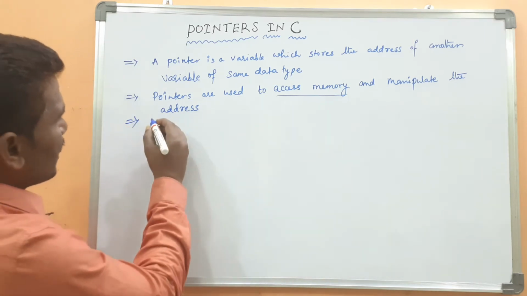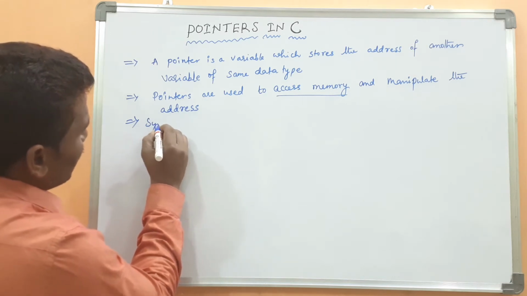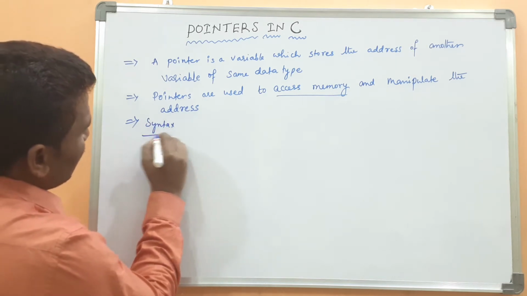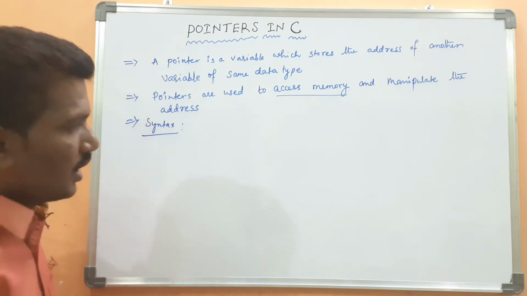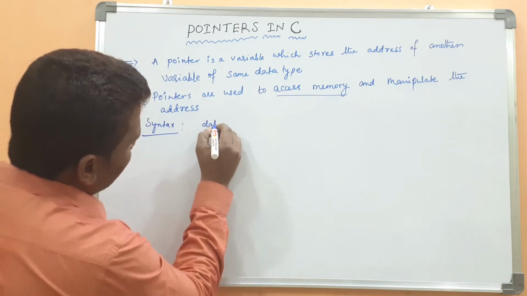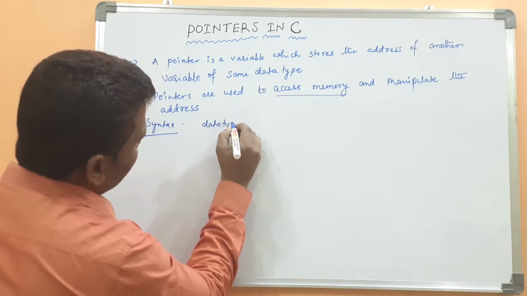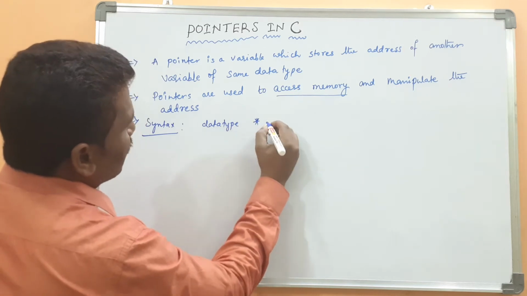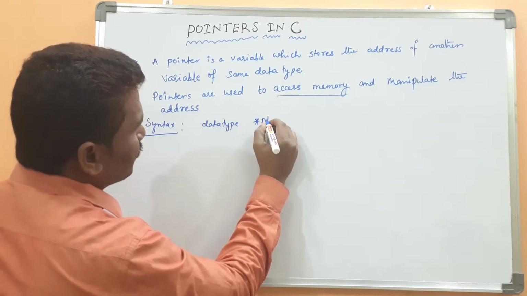Then what is the syntax to declare pointers in C language? Data type, then asterisk, then pointer variable.